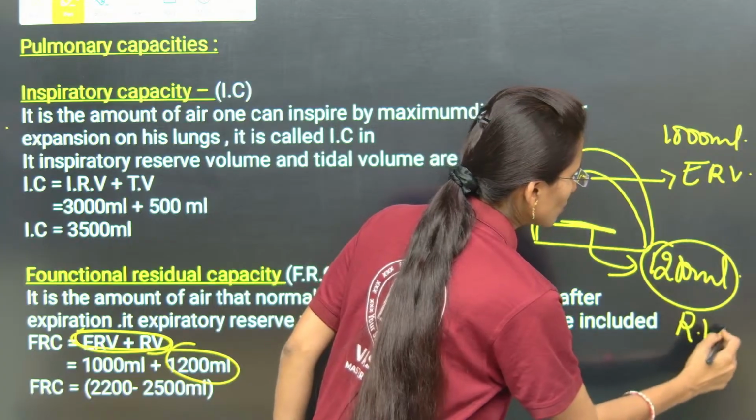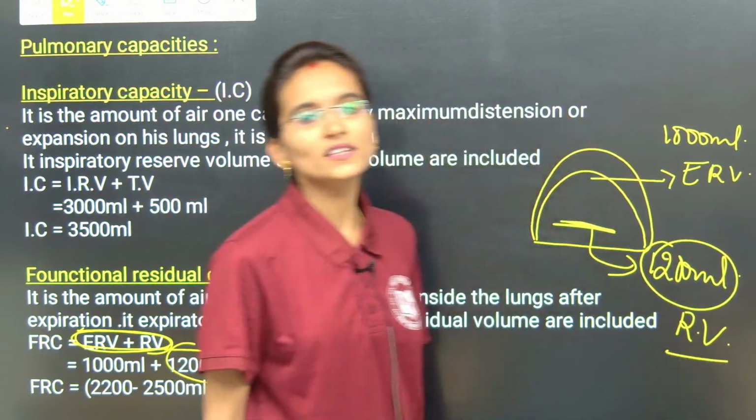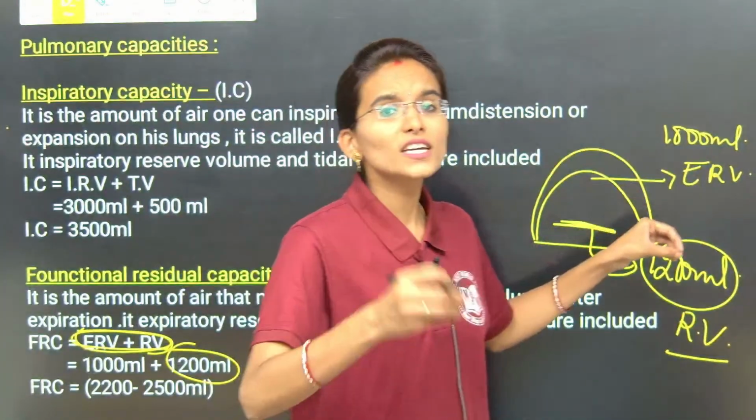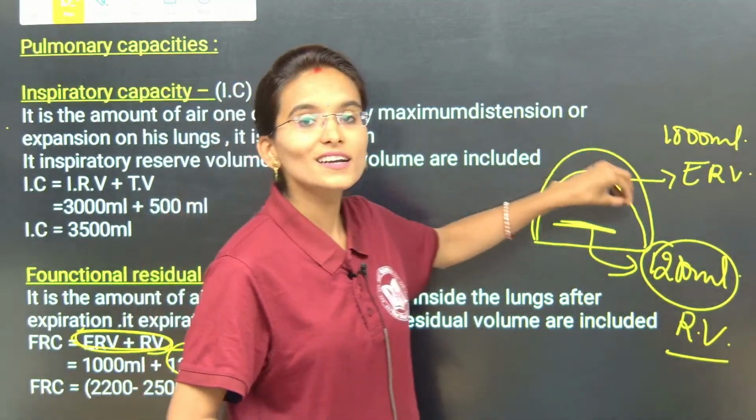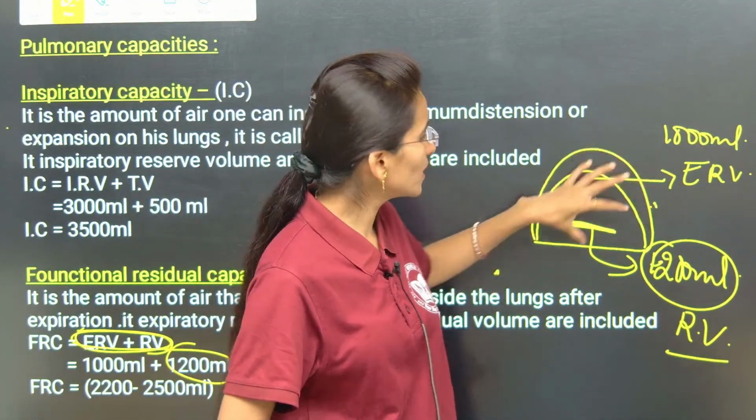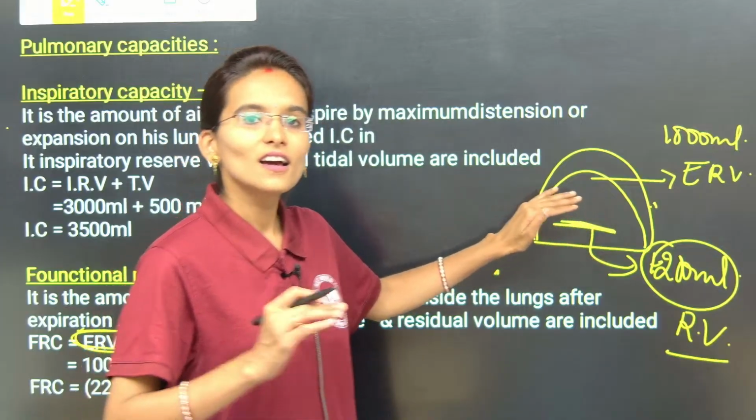Residual volume is the volume of air that is stored constantly inside the lungs. It remains as it is inside the lungs.